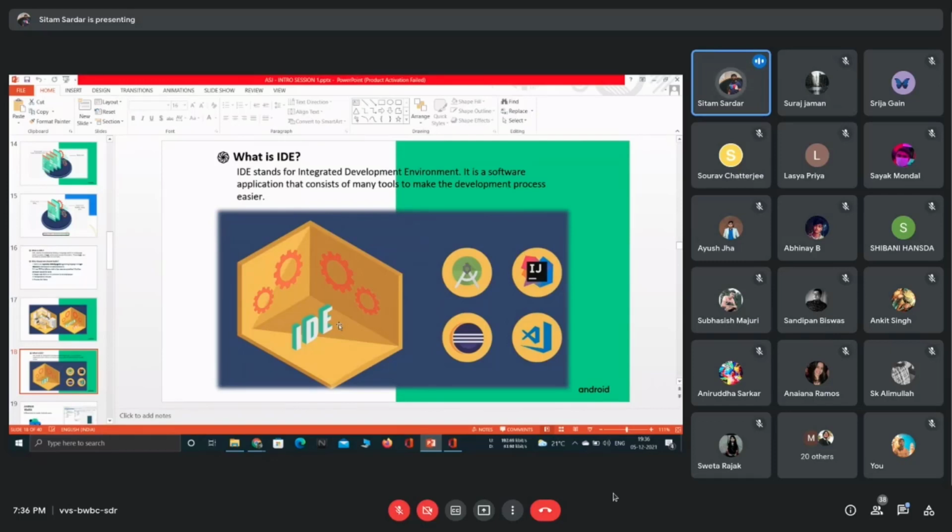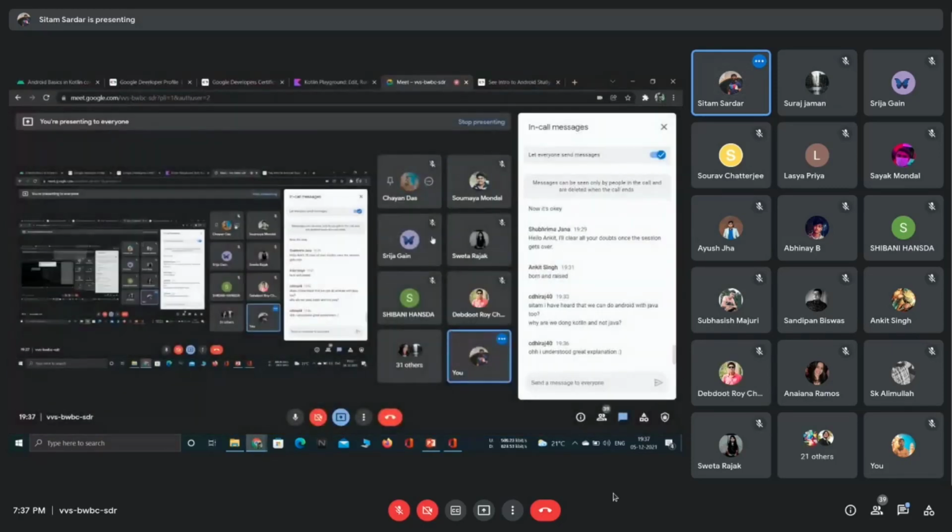It's basically a software-based application, and here also exist some tools through which we proceed with our development. Okay, Dheeraj, I think I have explained it.